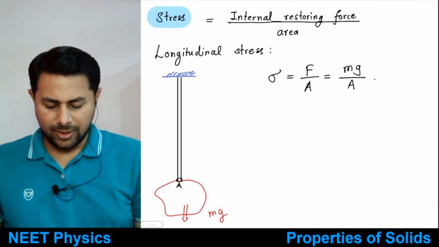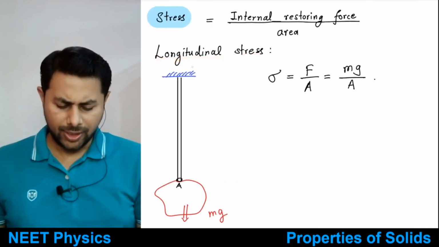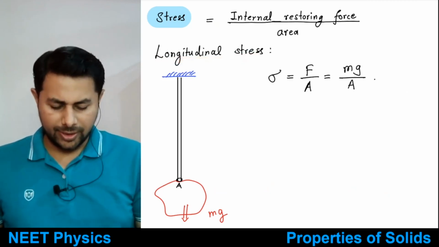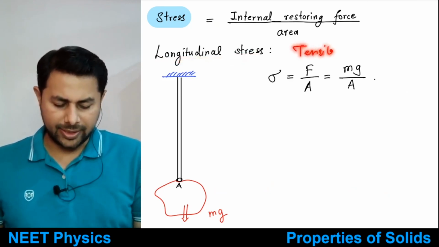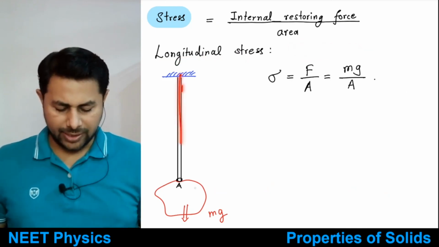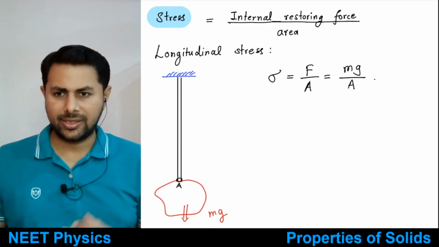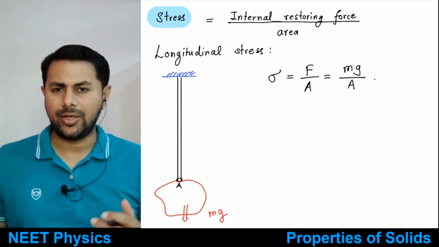Longitudinal stress, also called tensile stress. When the external force that you apply changes the length of an object, the stress in that case is known as longitudinal stress.